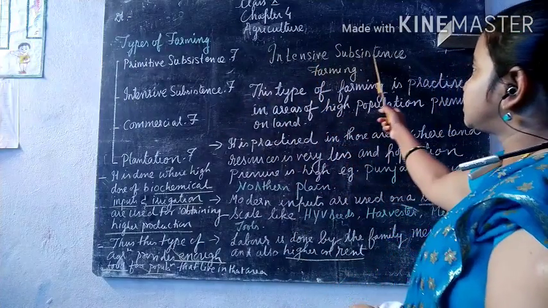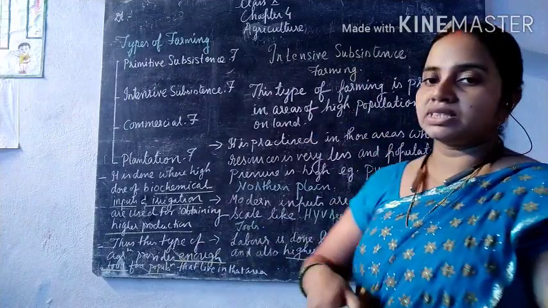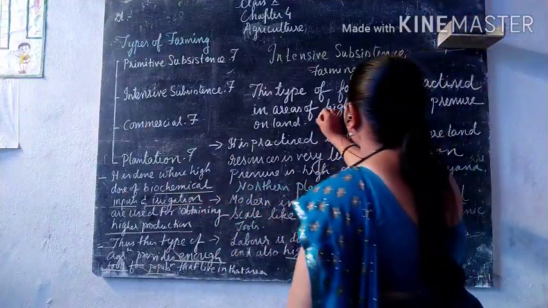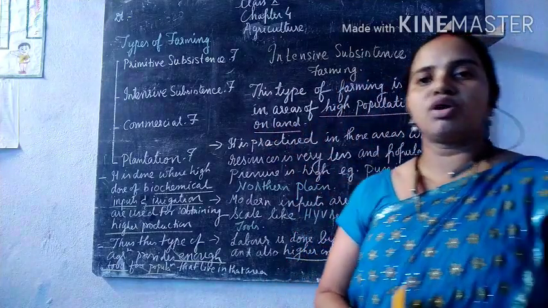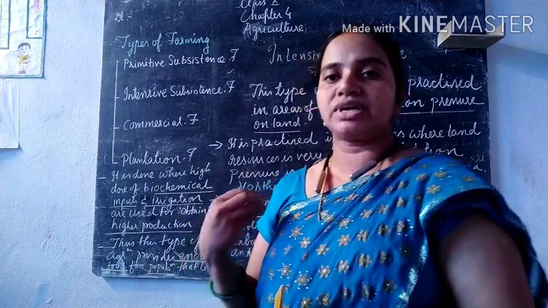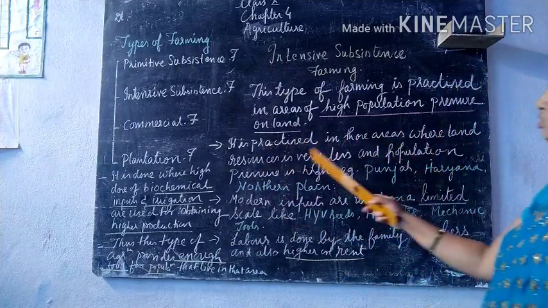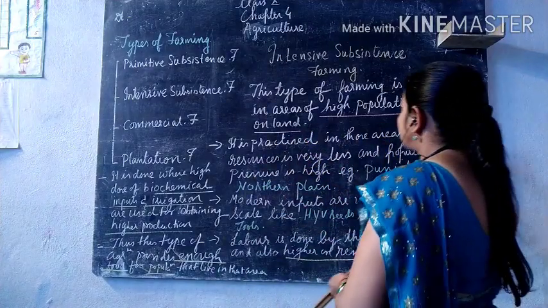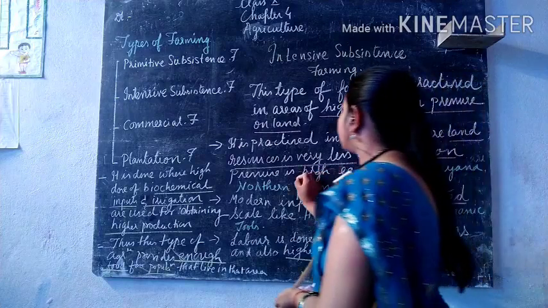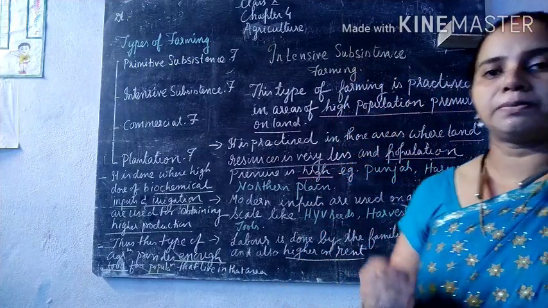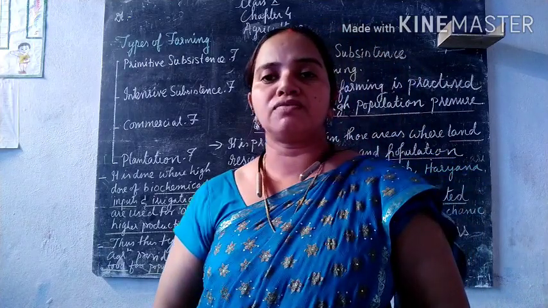So in intensive subsistence farming, first, the definition: this type of farming is practiced in areas of high population pressure on the land. Okay, where the land is small and the population density is very high. It is practiced in areas where land resources are very few. For example, Punjab, Haryana, as well as the great northern plains of our India.